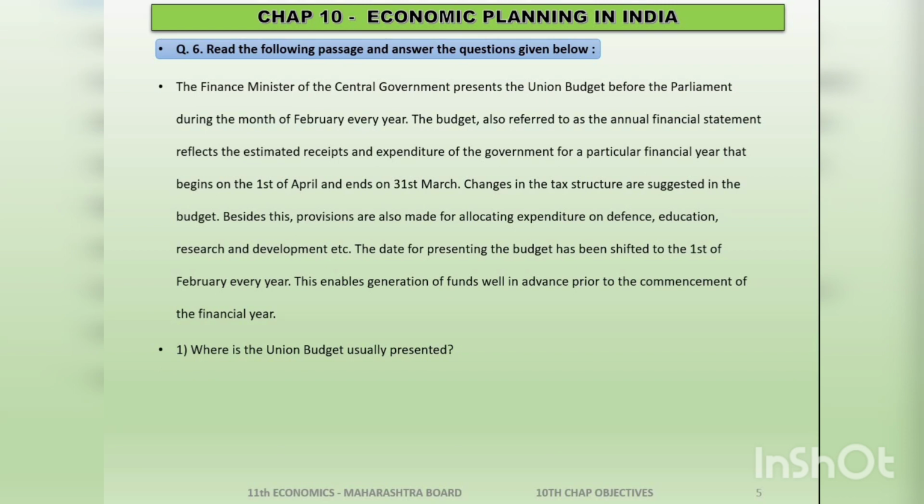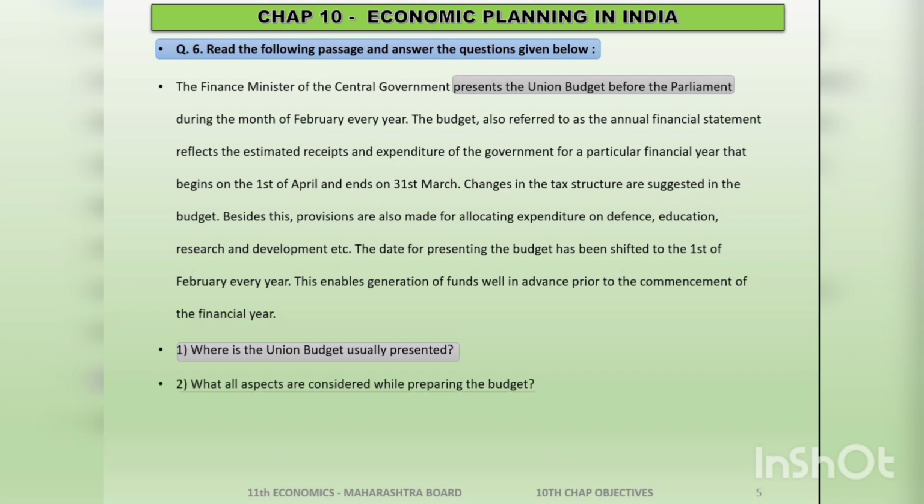Now, where is the union budget usually presented? If you see the first statement, the finance minister of the central government presents. Where is it usually presented? He presents the union budget before the parliament during the month of February every year. So your answer is: the finance minister presents the union budget before the parliament. We go with the second question.